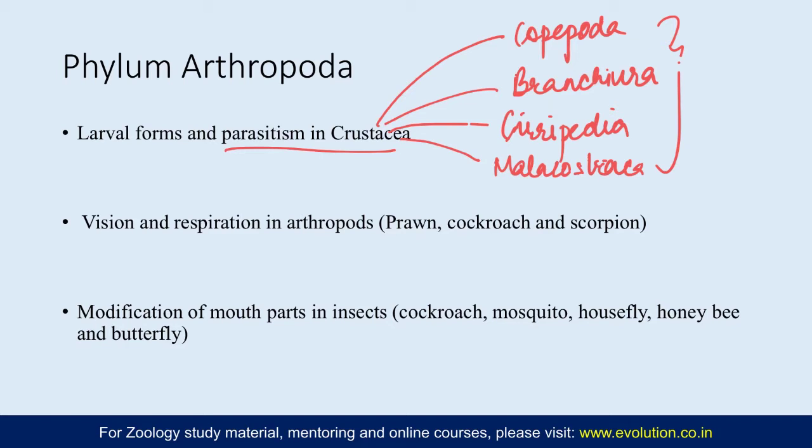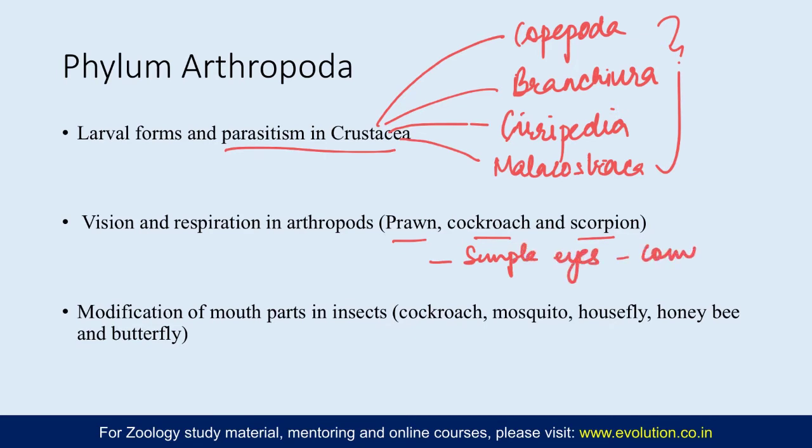The next topic is vision and respiration in arthropods, and that you have to study with respect to three different arthropods: the prawn, which is a crustacean, cockroach, which is an insect, and scorpion, which is an arachnid. So firstly, prawn vision. Vision in arthropods can be through two ways. Either there can be simple eyes, or there may be compound eyes.